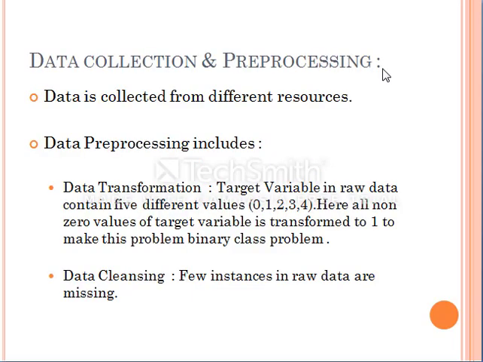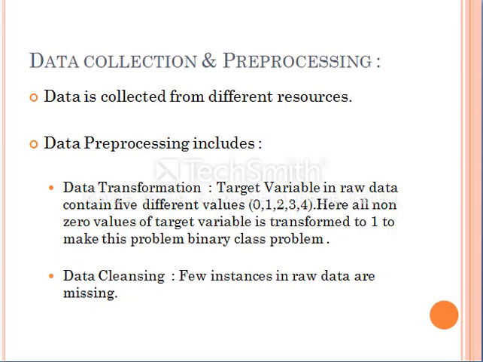The first one was data collection and pre-processing. Data is collected from multiple different sources, and pre-processing is done on the raw data by applying data transformation and data cleansing. The transformation means to transform the data into the required form.